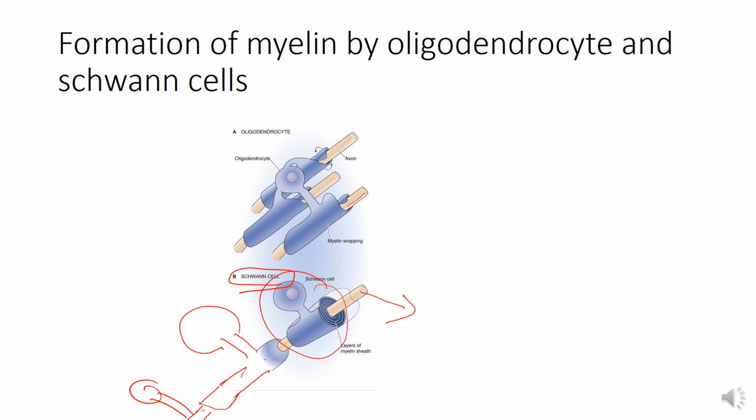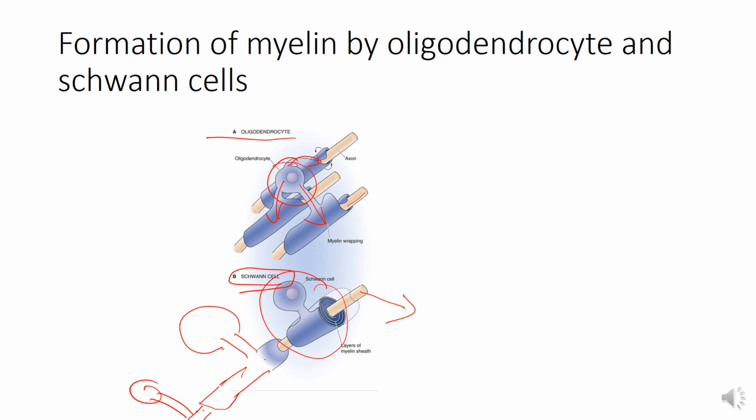Now in the central nervous system, the oligodendrocytes form myelin around the axon. Each oligodendrocyte has several processes which form the myelin sheath around many adjacent axons simultaneously. So this is a single oligodendrocyte, and it is forming the myelin sheath around many axons.